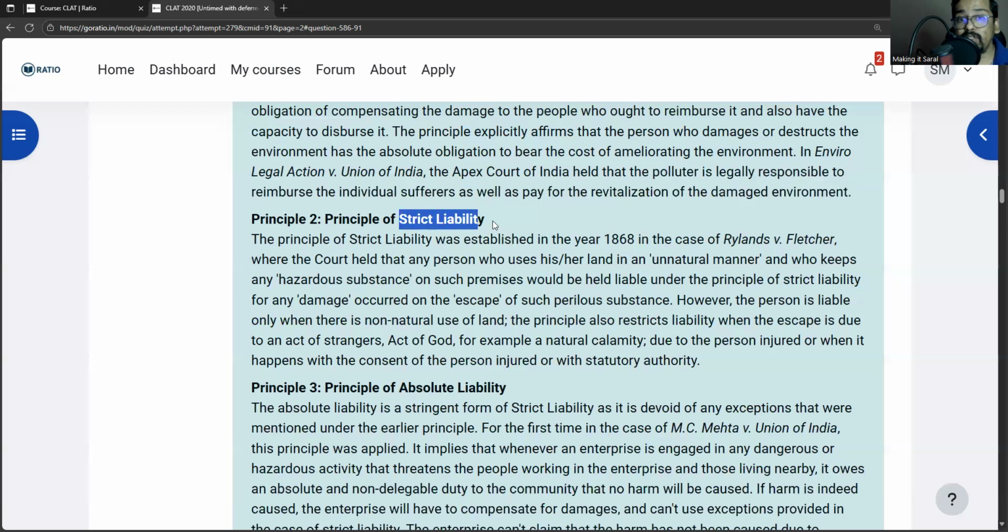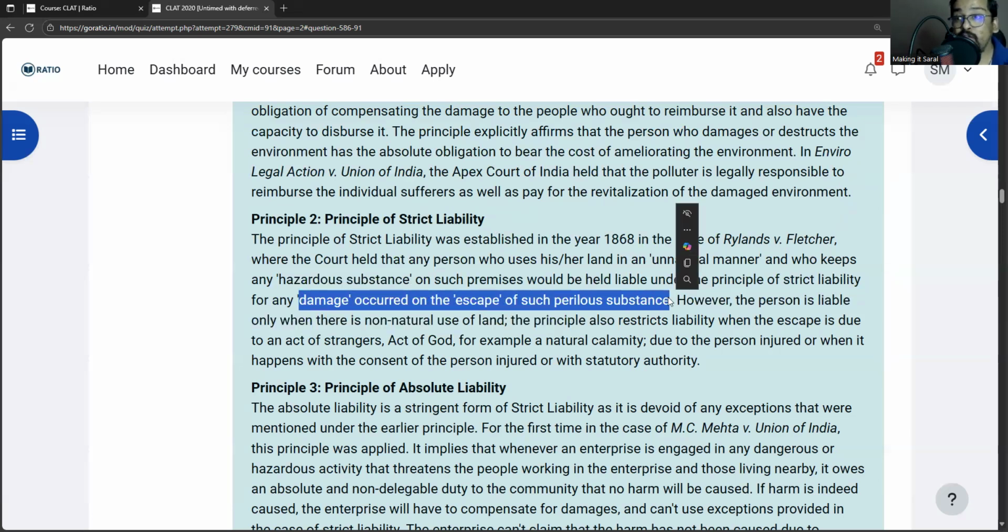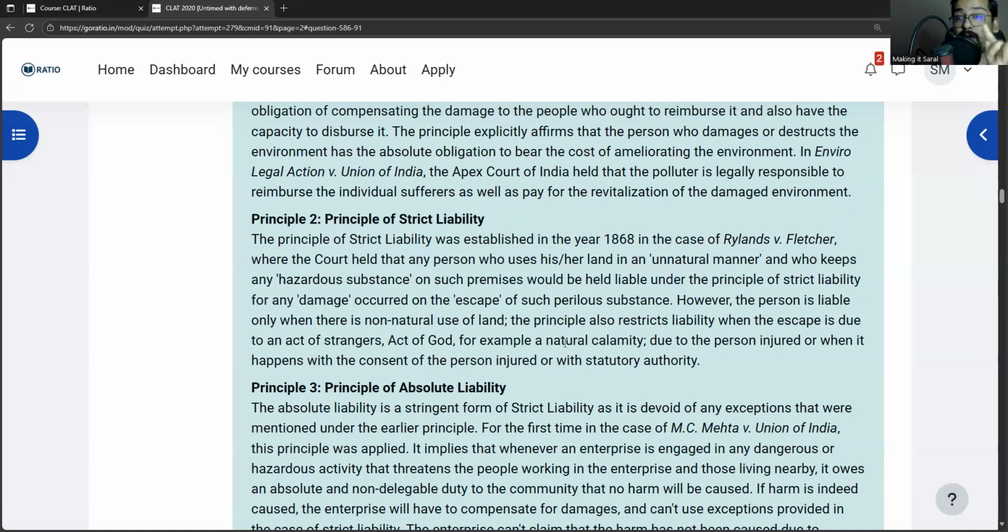Then comes the principle of strict liability. This was established in the case Ryland versus Fletcher, where they said if land is used in an unnatural manner and who keeps any hazardous substance would be liable on the principle of strict liability for any damage that occurred on escape of such perilous substance. So it is talking about three things. First, land should be used in an unnatural manner and should store hazardous substance. That substance should escape. As a result of the escape, there should be some damage. If these three things are met, then the doctrine of strict liability will be attracted. So these three things: hazardous substance, escape, damage.